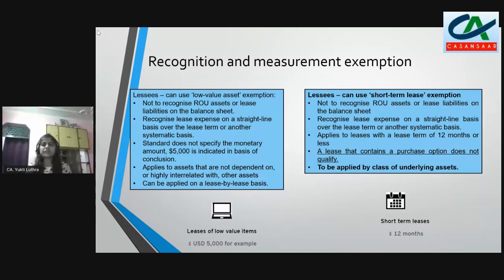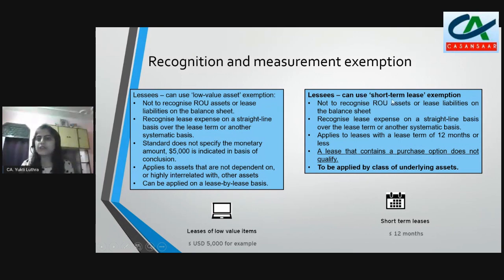It means that although the limit is not specified in the standard, there is an amount given in the basis of conclusion. That is, if any lease is of less than $5,000, that is my low value asset. Okay, so I don't need to recognize it on the balance sheet, and I can straight line my expense over the lease term or other systematic basis, and we have to apply it on a lease by lease basis. Okay, for example, if this asset is of low value, 5,000 or less, then I can straight line my expense for this particular item.